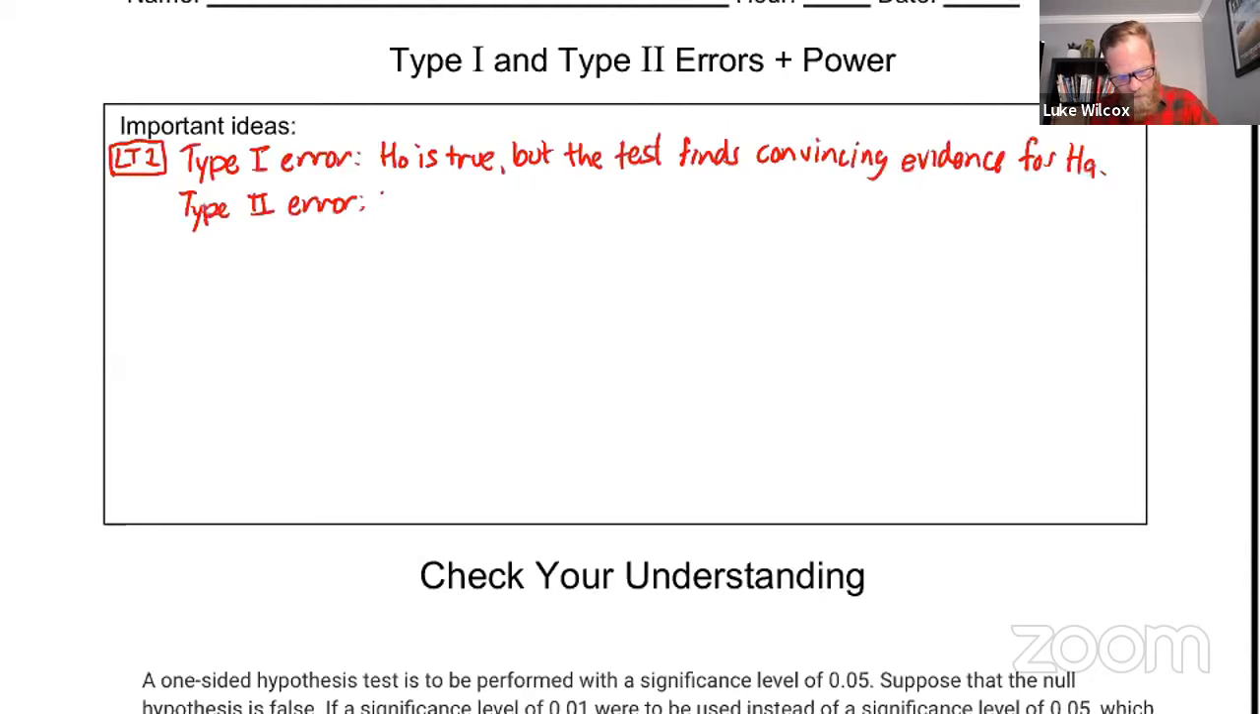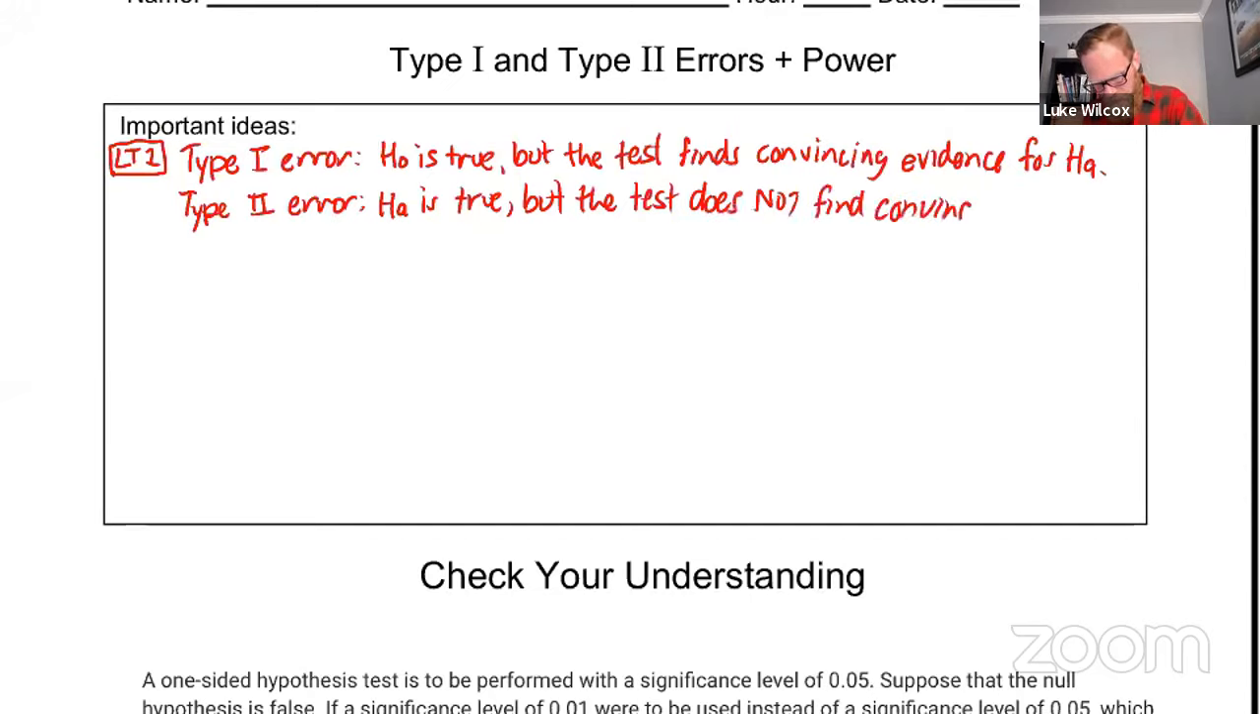Remember now, the alternative hypothesis is true, but we make an error, and this time the test does not find convincing evidence for the alternative. So the test does not find convincing evidence for HA. So if you're asked to do that in a free response question, you always want to make sure that you do that in the context of the problem there.